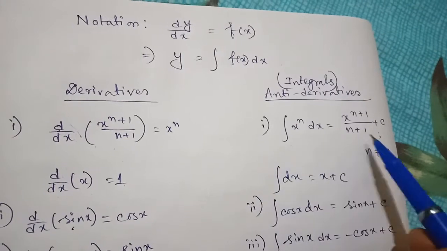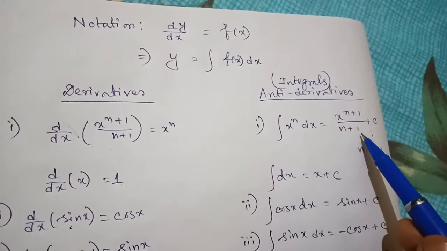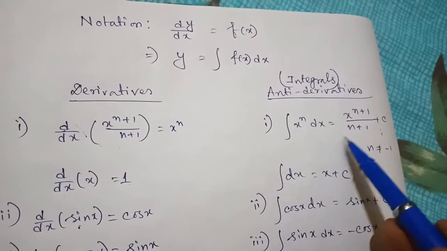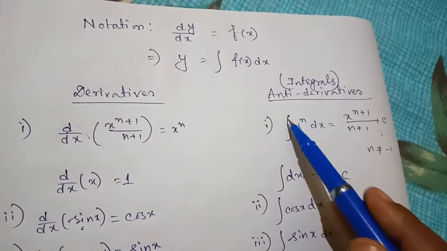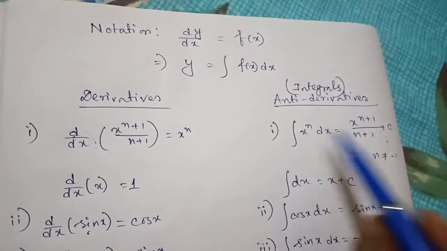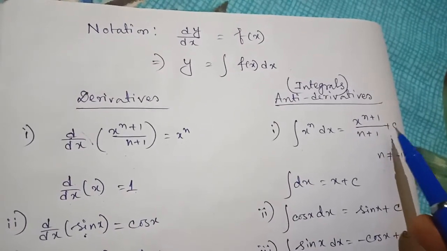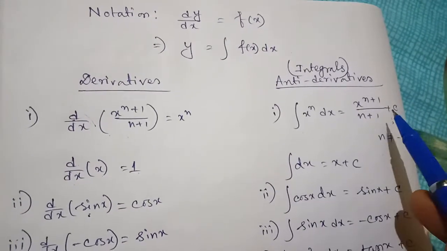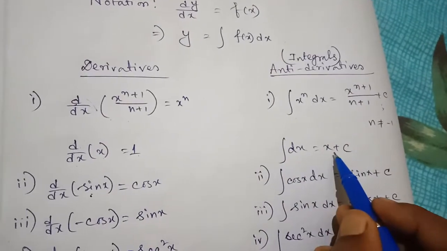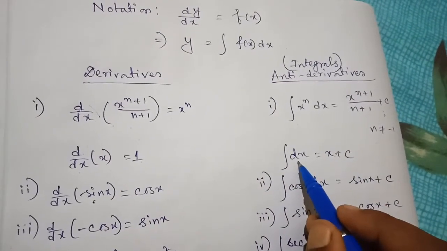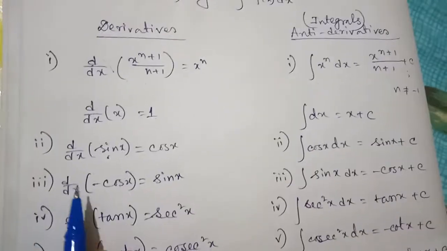While we are doing indefinite integrals, where no limit is given for the integration, this constant must be used. Here also, integration of dx equals x plus c.